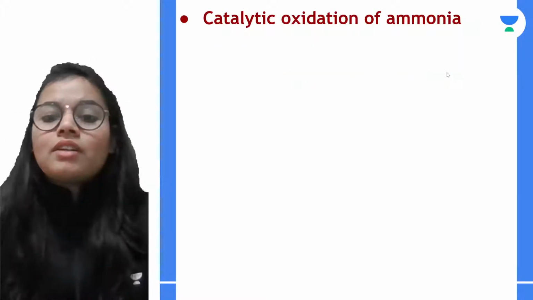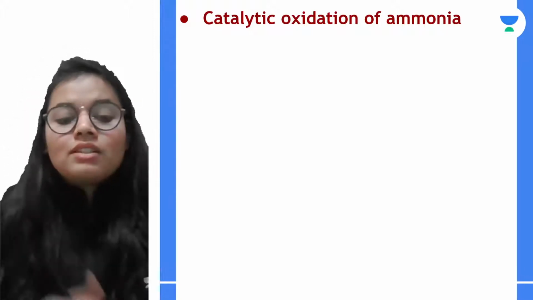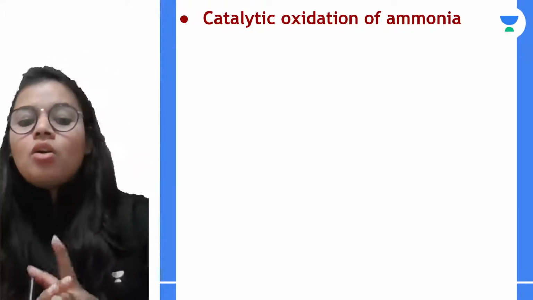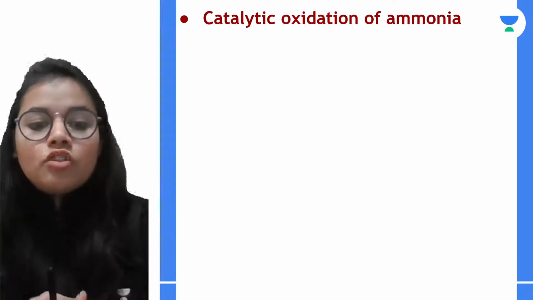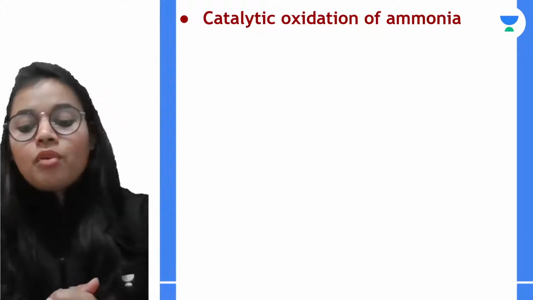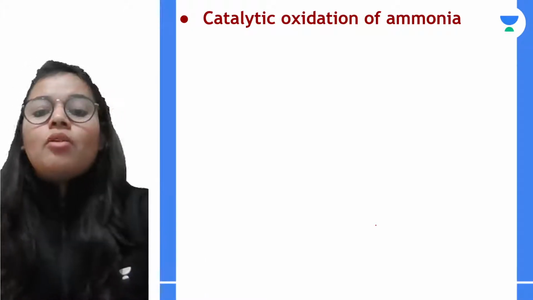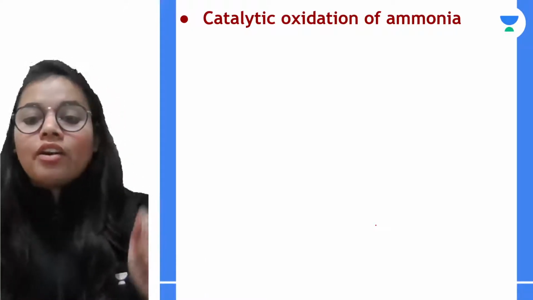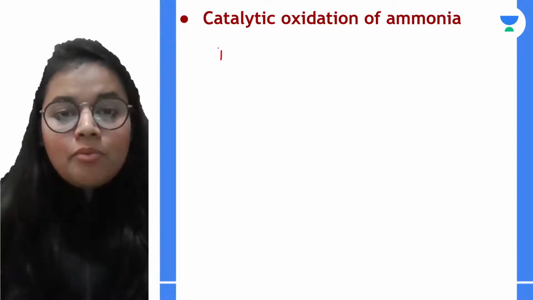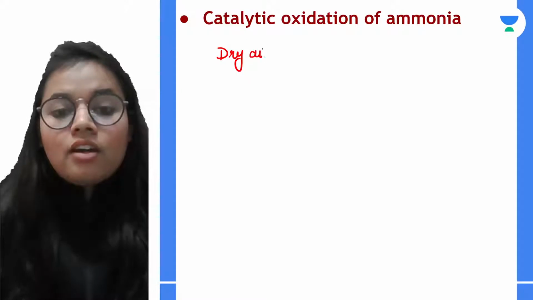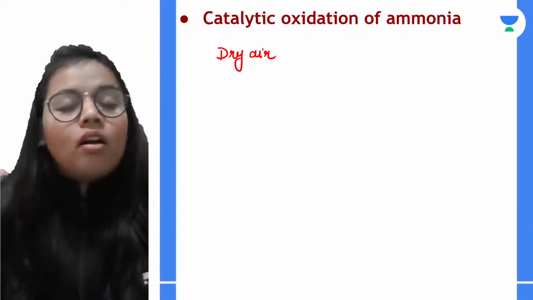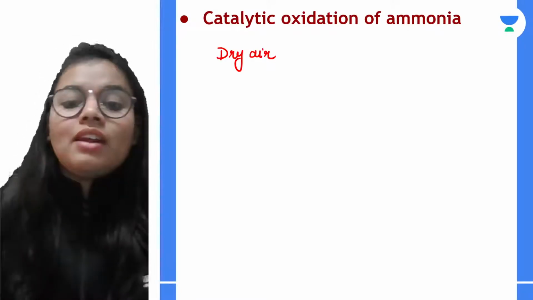Now, talking about catalytic oxidation of ammonia. So this is the first step. As I told you, there are basic 3 steps which go into the manufacturing of nitric acid through Ostwald's process. Now, what happens in catalytic oxidation of ammonia? We are taking a mixture of dry air. Dry air means it is free from all the dust particles, every other thing.